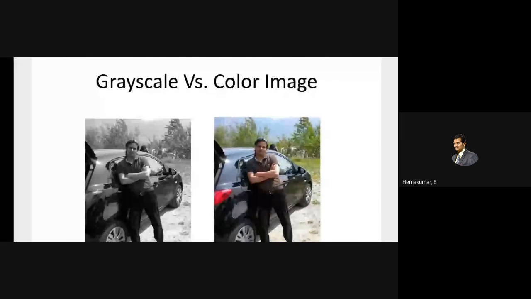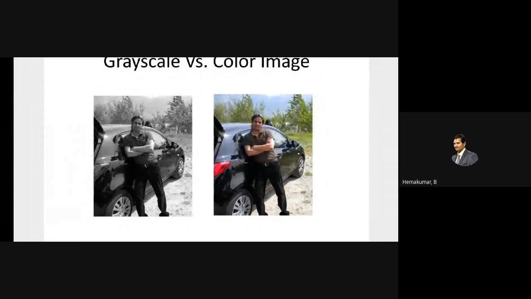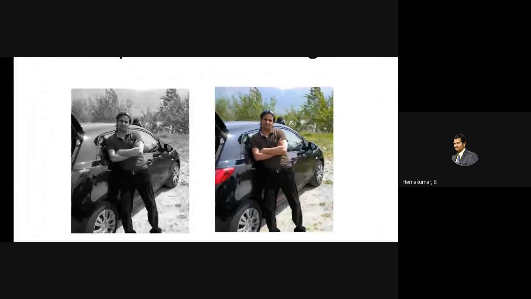So this is the difference between the grayscale appearance of an image and its color image. You see that it's literally black and white if it is converted into grayscale, and this is the exact grayscale derivation of a color image. The left hand side is the exact grayscale derivation of the right hand side color image.